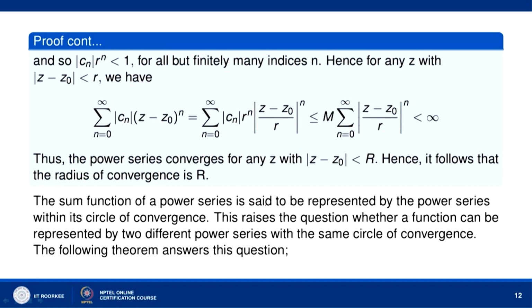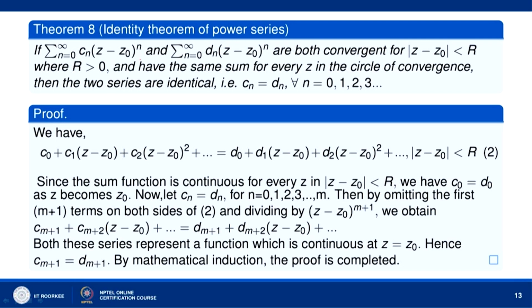The sum function of a power series is said to be represented by the power series within its circle of convergence. This raises the question whether a function can be represented by two different power series with the same circle of convergence. Now, the following theorem answers this question. If sigma n equal to 0 to infinity Cn z minus z naught to the power n and sigma n equal to 0 to infinity Dn z minus z naught to the power n are both convergent series for mod of z minus z naught less than r, where r is greater than 0, and have the same sum for every z in the circle of convergence, then the two series are identical.